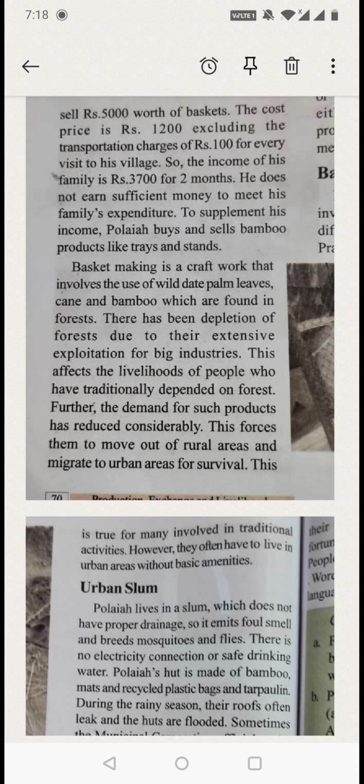Now after removing all the expenses like raw material and all, he'll be getting how much of profit? 3700 for 2 months, not for 1 month, for 2 months. That amount is for 2 months. Then will the family be happy with that amount? It is not sufficient, right? For this I'll tell you clearly an example.